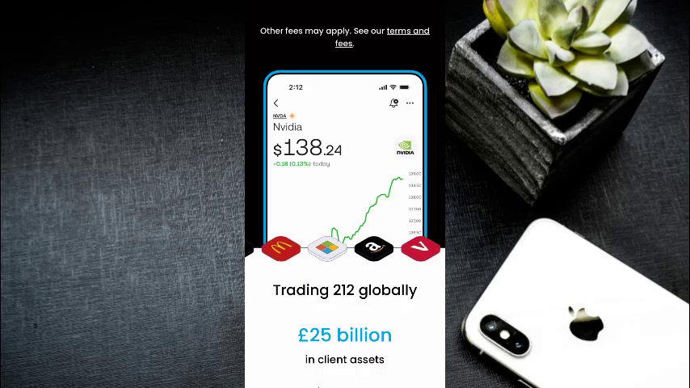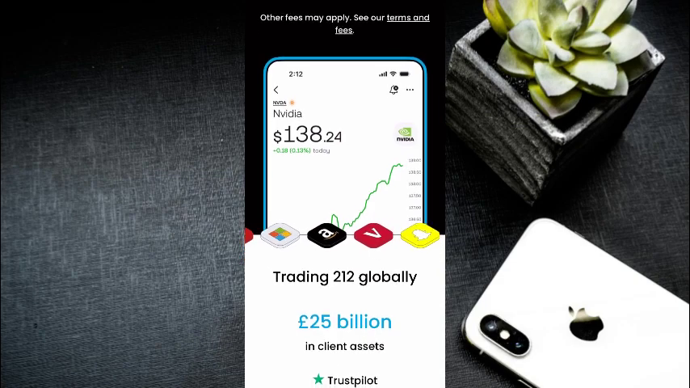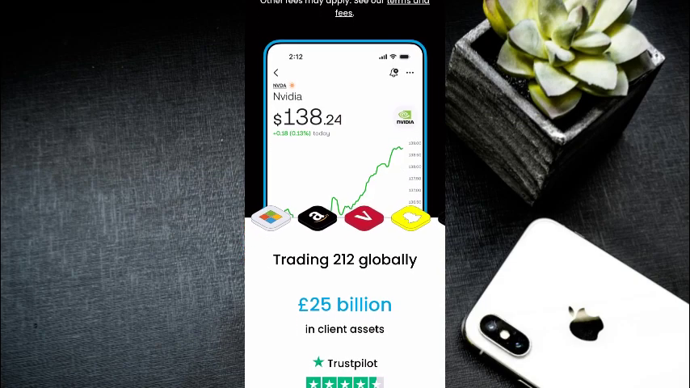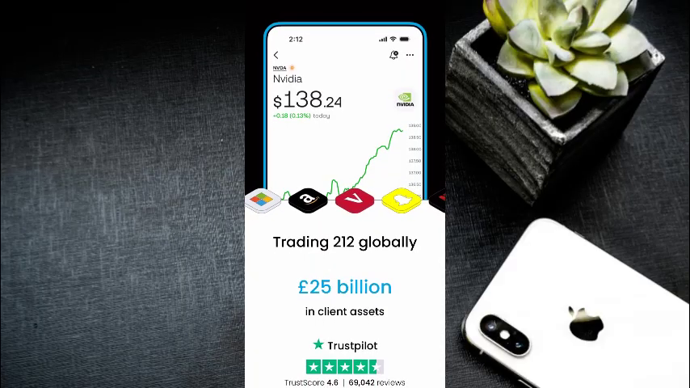Then step 2, tap the invest tab at the bottom of the screen, then tap the pie icon or go to the auto investing section, then tap the create pie or the plus button to start a new one.